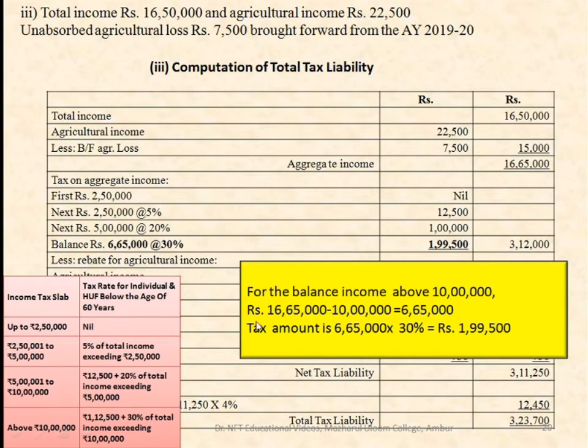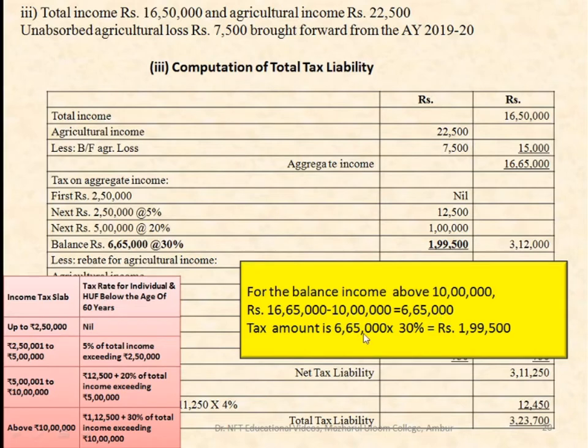Next, total income is 16,65,000, but till 10 lakhs we have calculated the tax slab rate. So 16,65,000 minus 10 lakhs is 6,65,000.